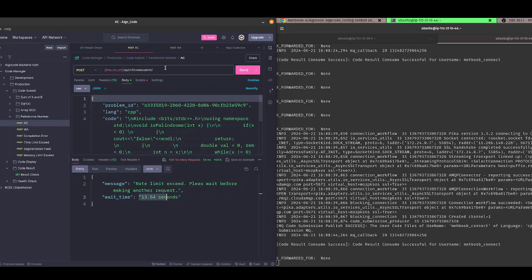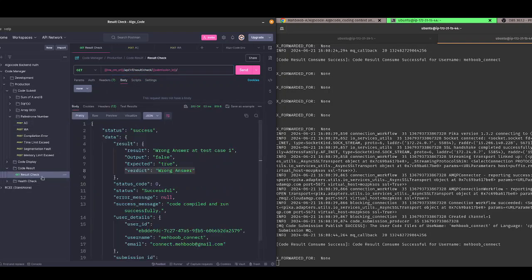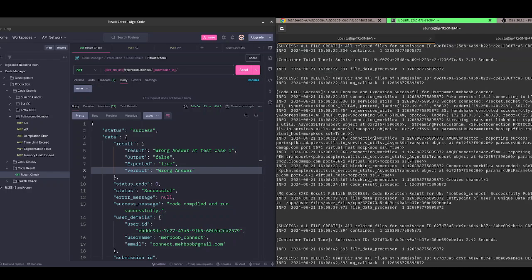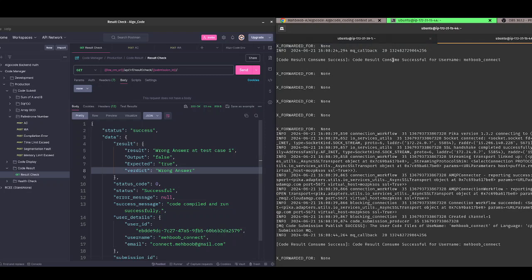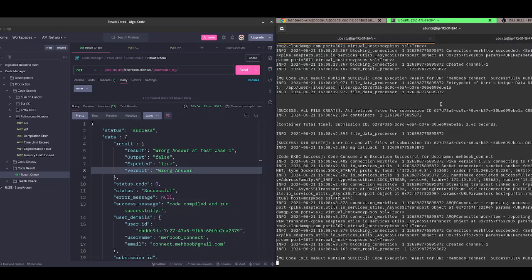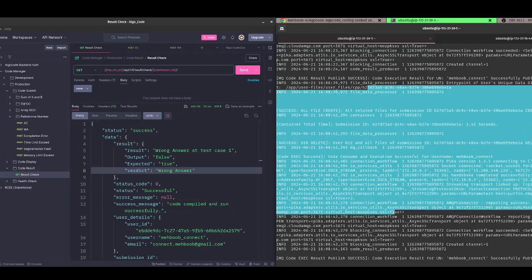It only looks for rate limiting on this API view, code submit. There is no rate limit applied on check result or question result. And you see all the submission requests are processed one by one by the RC engine service. There is no issue with the RC engine, but I do not want to overwhelm it, as it is only a 1 GB instance, so it would be unfair not to implement a rate limit. That's why I implemented it.